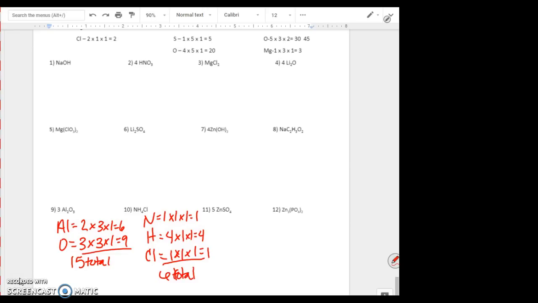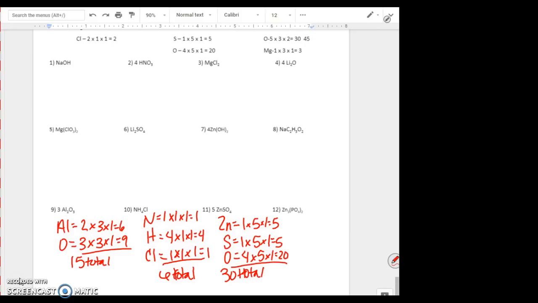atoms. Number 11, we have 5ZnSO4. So we have Zn for zinc, S for sulfur, and O for oxygen. There is no subscript on zinc. There is a coefficient of 5. There are no parentheses, giving us 5 total zinc atoms. Sulfur has no subscript, which is 1, a coefficient of 5, and no parentheses, giving us also 5 sulfurs. Oxygen has a subscript of 4, a coefficient of 5, and no parentheses. 4 times 5 times 1 is 20. So this molecule has a total of 30